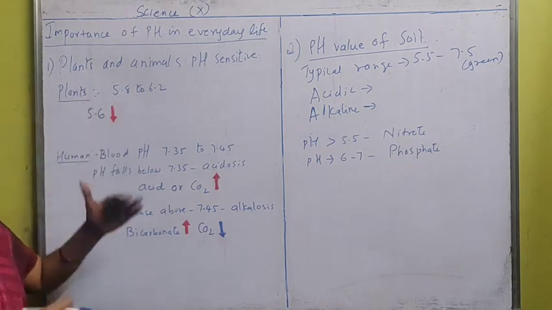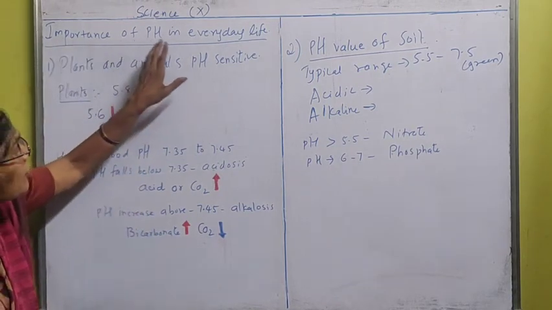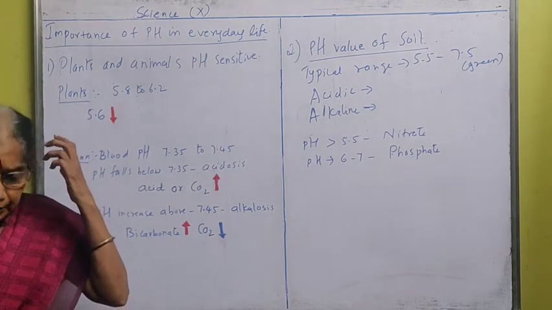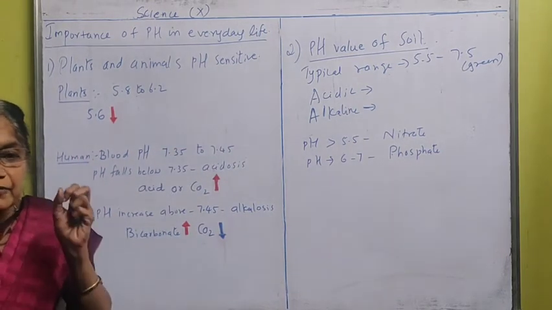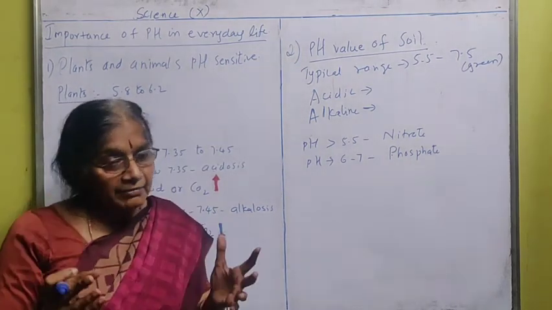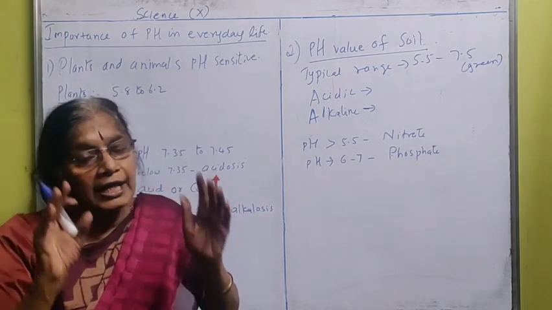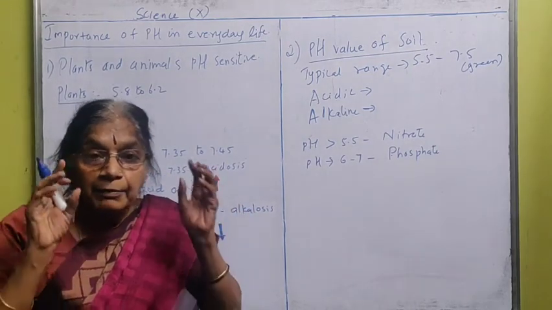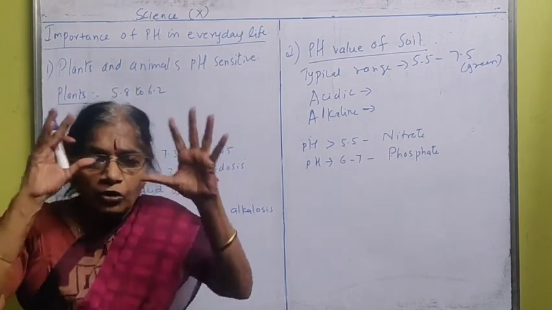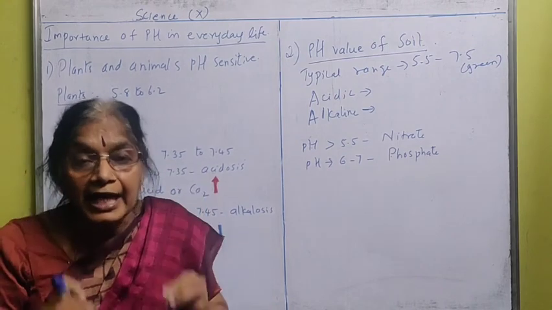Salts. pH value, I had explained what is meant by the pH value. Now, the importance of pH value in our daily life. How in our daily life pH value becomes very important. See, plants and animals and microorganisms and we human beings all are living organisms. pH value is needed for all these living organisms to survive, to remain alive.